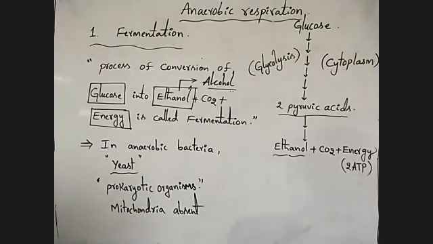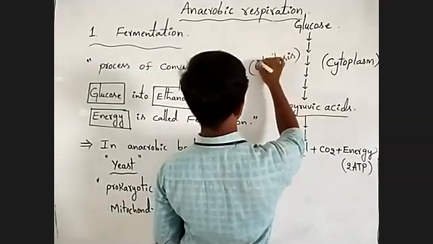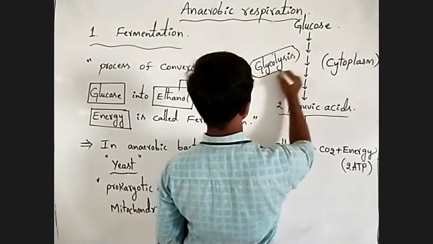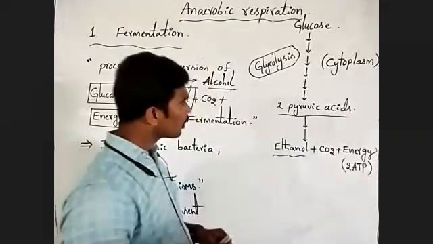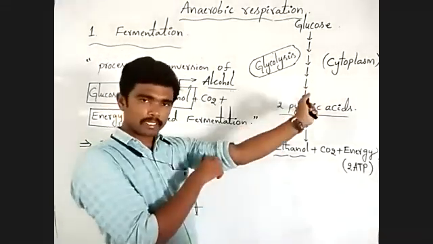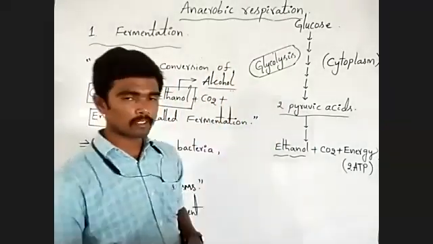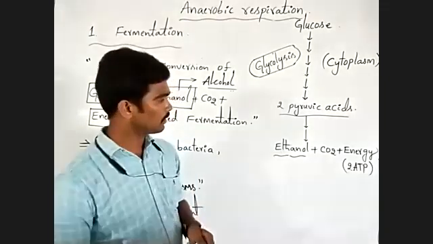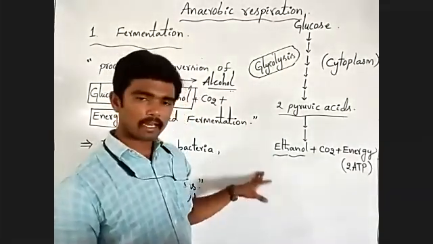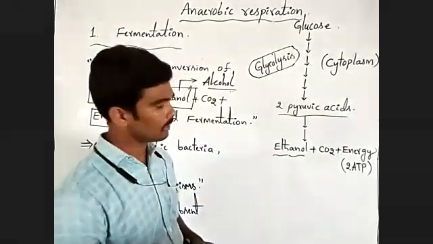Glycolysis is a common pathway, both in aerobic respiration and in anaerobic respiration. Krebs cycle and electron transport are absent here.